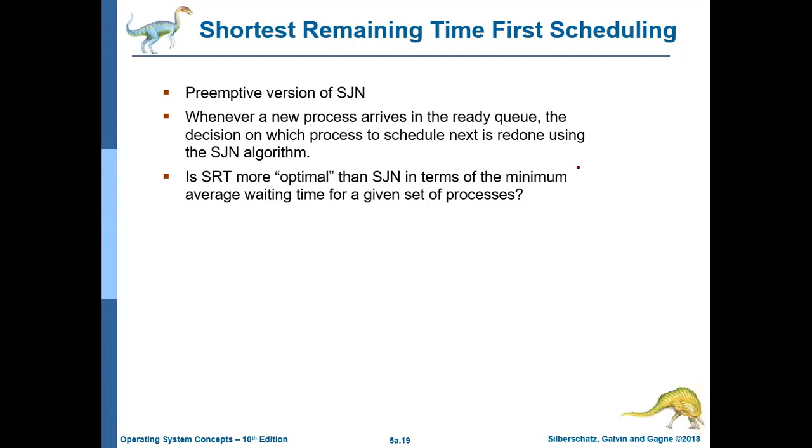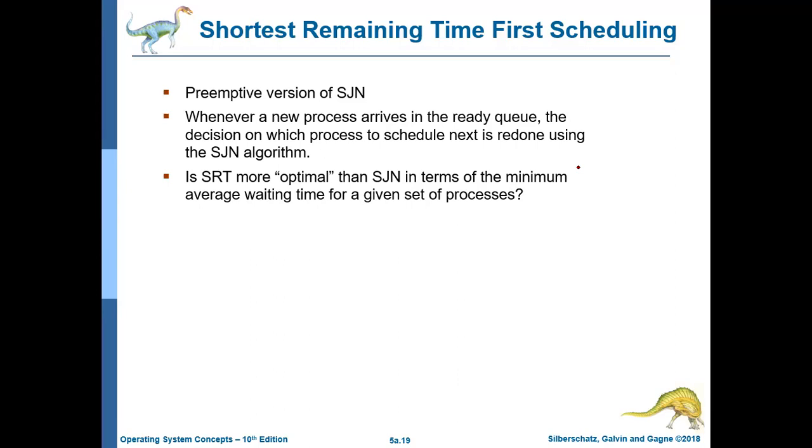In FCFS, you take the processes in order: in whichever order they come, you process them in that order only. In SJF, after every process arrives, you check which process has the minimum burst time, minimum execution time, and then you give priority to that process.